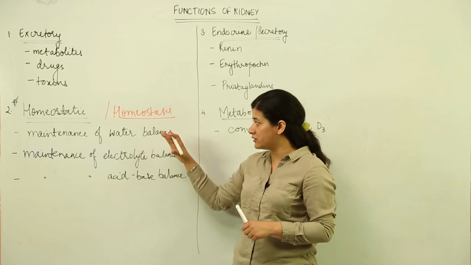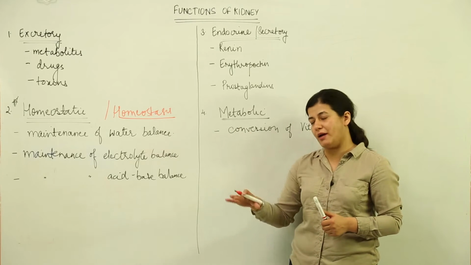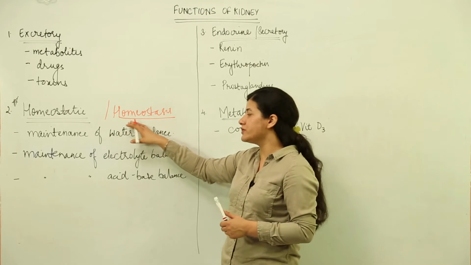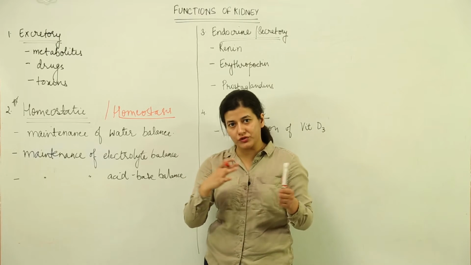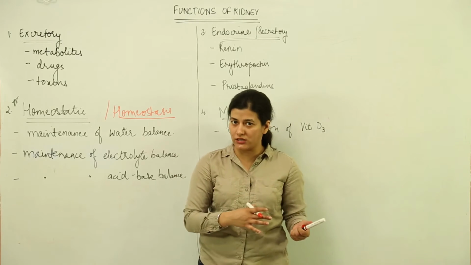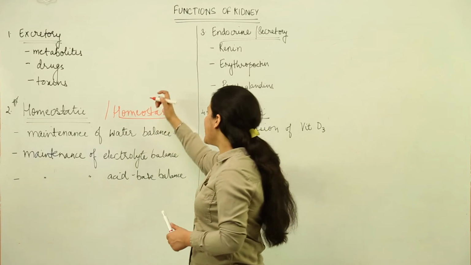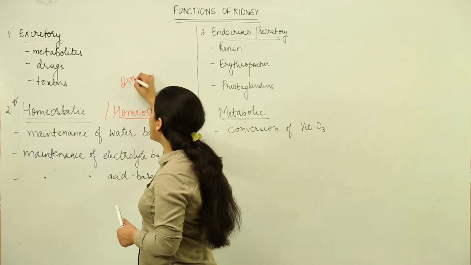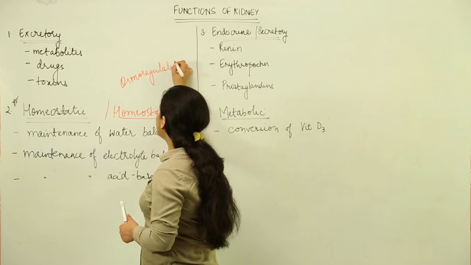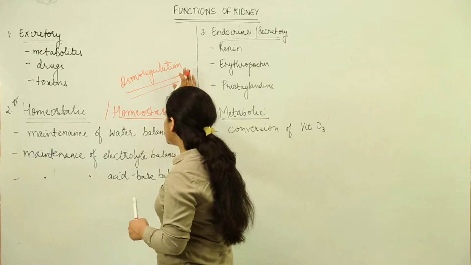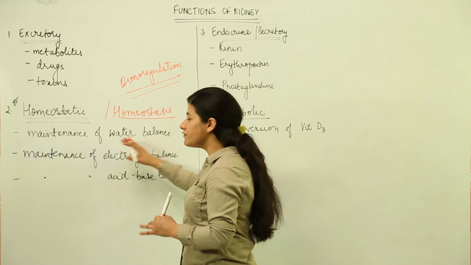Because we have a mechanism that is very peculiar to birds and mammals, the mechanism of homeostasis, maintaining the internal environment which does not depend upon the external environment, and the kidney plays an important role by regulating osmoregulation.